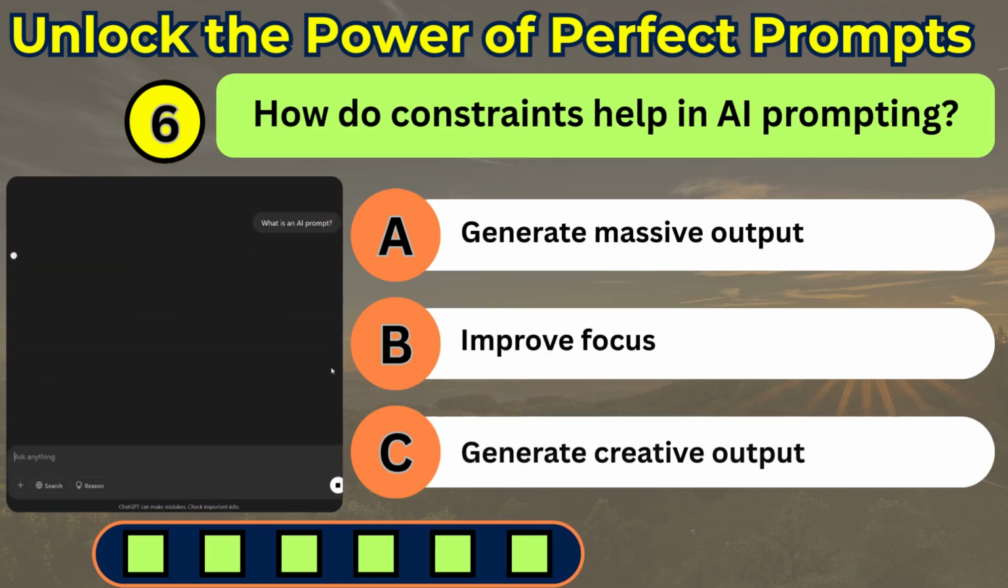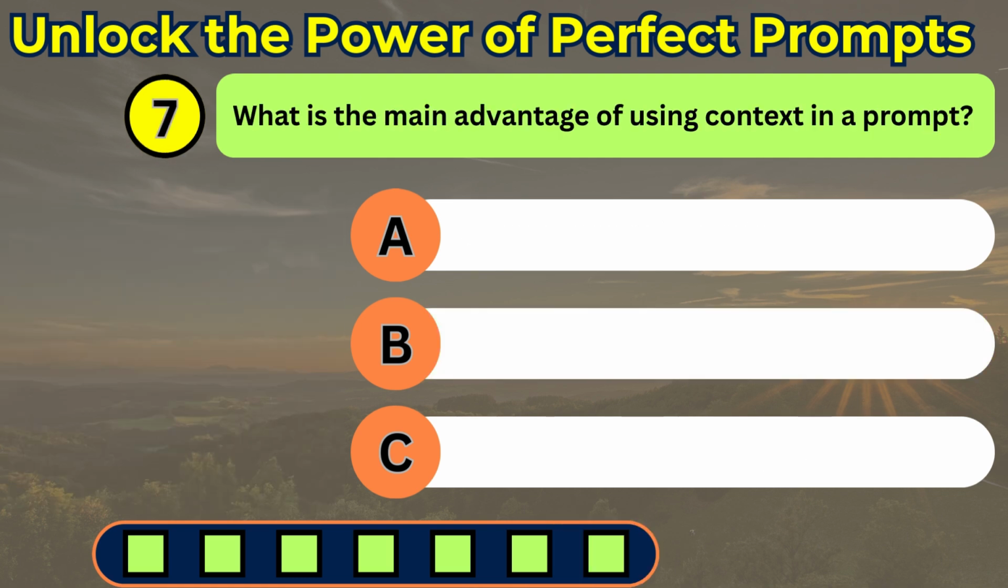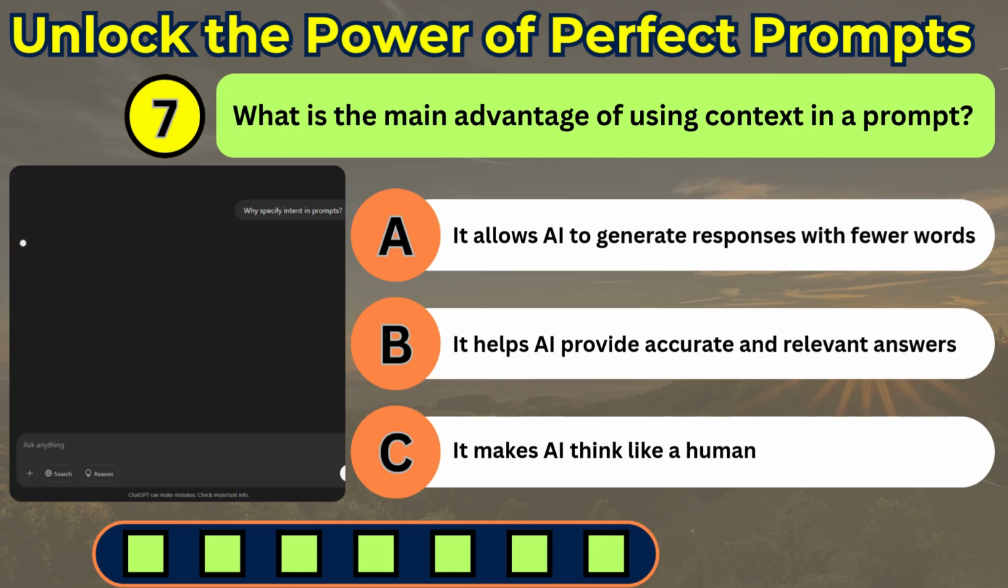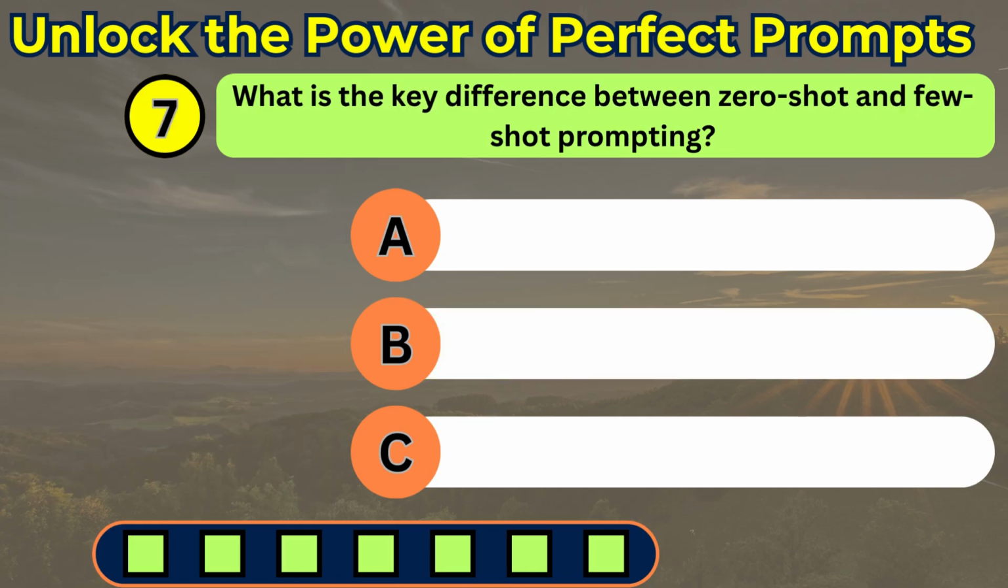Constraints help refine AI responses by setting limits on length, format, tone, or content, ensuring accuracy, relevance, and structured outputs tailored to specific needs. Using context in a prompt improves accuracy, relevance, and coherence, helping the AI generate precise, meaningful, and well-structured responses tailored to specific needs and scenarios.